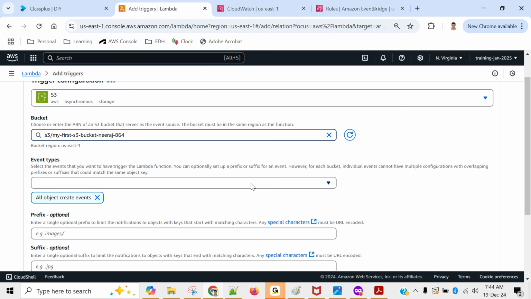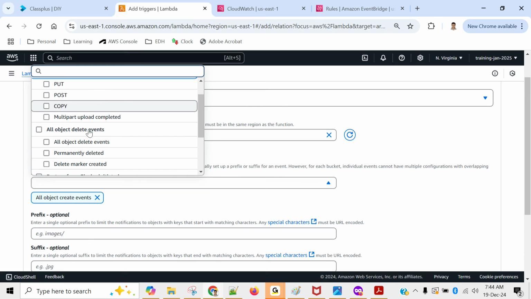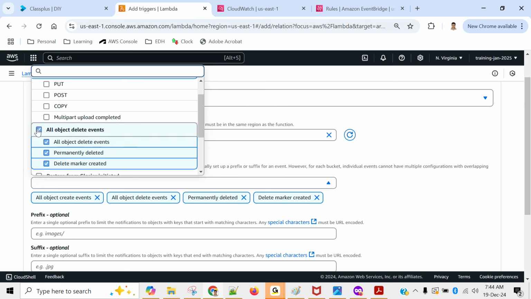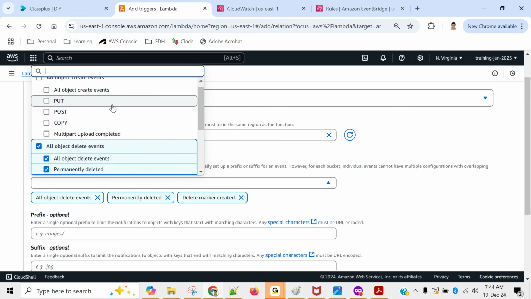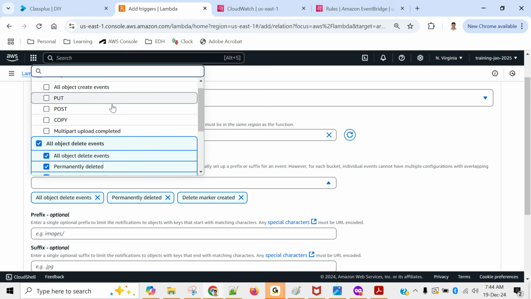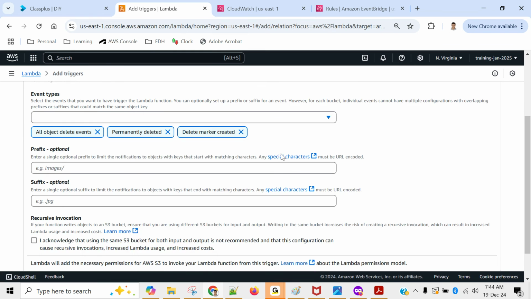For now, let's try with delete. Okay, let's remove this one. I don't want to trigger my Lambda for create; rather I want to trigger my Lambda for the delete event. We'll delete some test file and we'll see. Okay, so I selected the delete event.